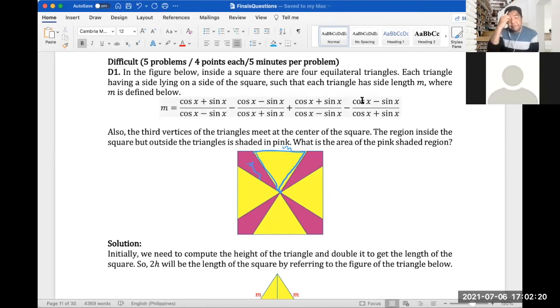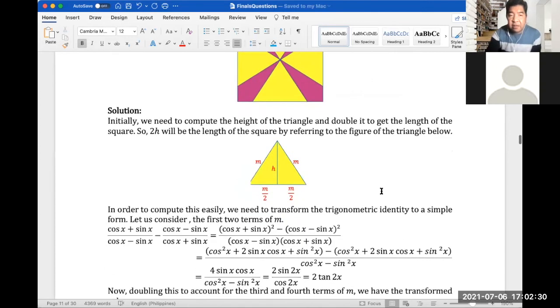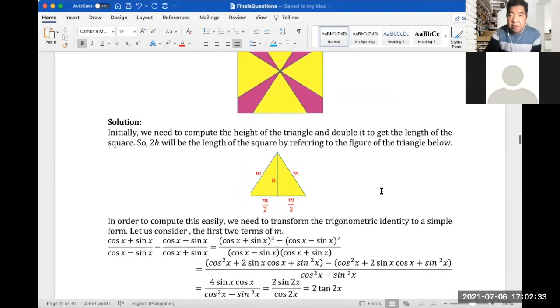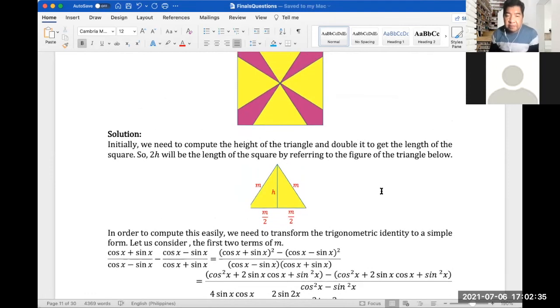Initially, we need to compute the height of the triangle and double it to get the length of the square. So 2h will be the length of the square, by referring to the figure of the triangle below.